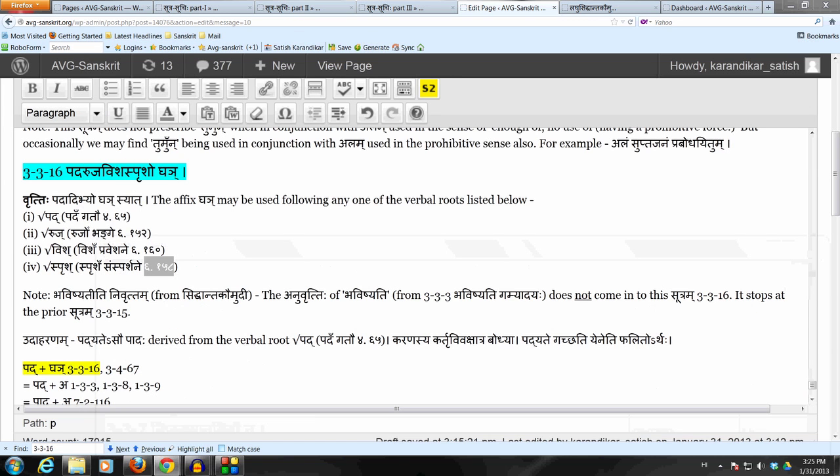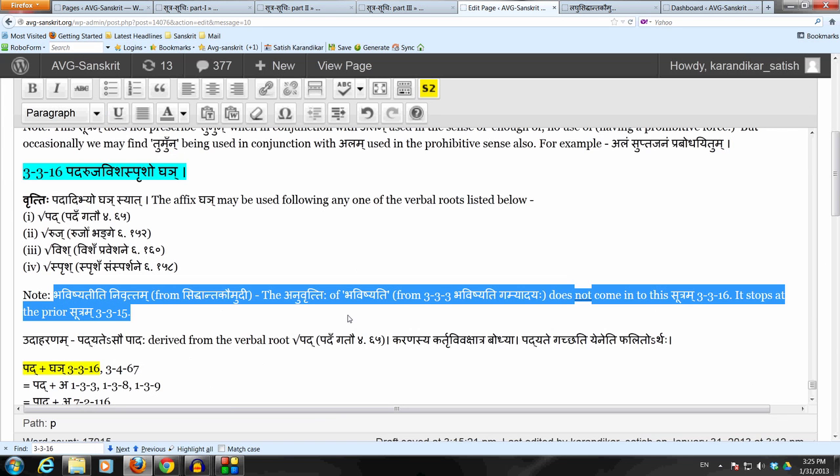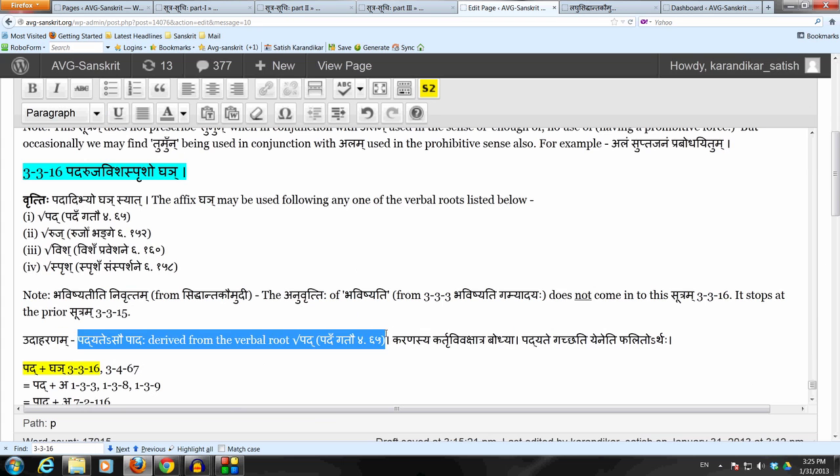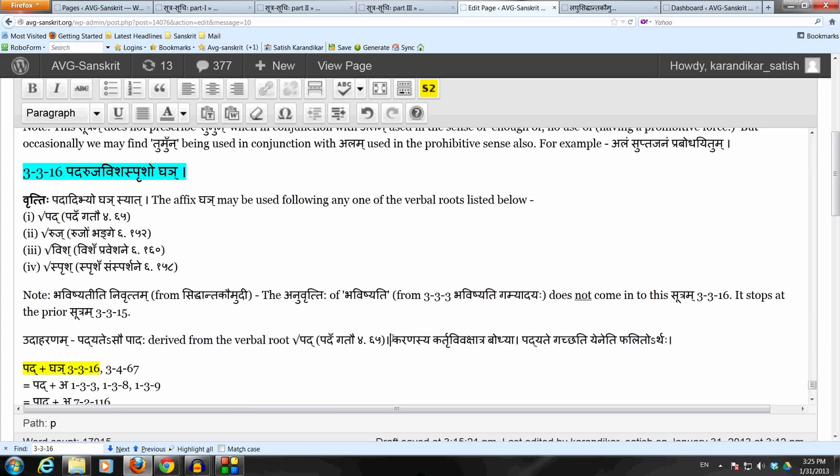Let's take a quick example. Padyate asau padaha, from the verbal root pada gatau. So that which moves is the foot, padaha. So here, what we really have is karanasya kartri vivakshatra bodhya. This is from the Tattvabodhini commentary. It says that we have to understand that here the foot is really the instrument of the action. The foot doesn't move, the foot doesn't go. It's really a person who goes by means of his foot, using his foot. So really the padaha is the karanam.